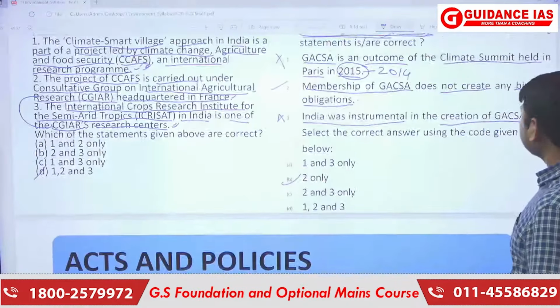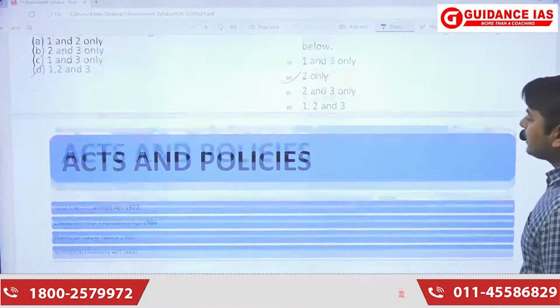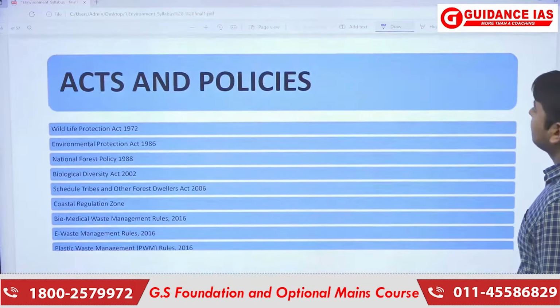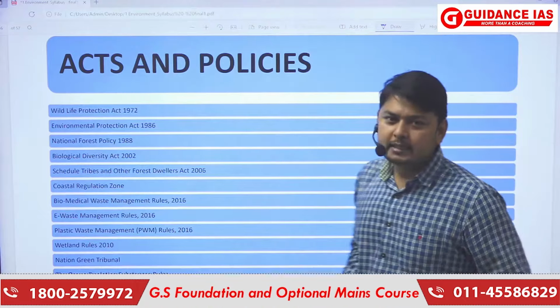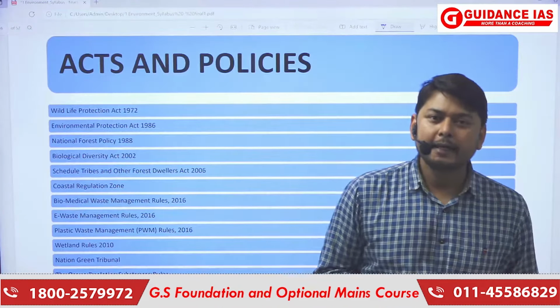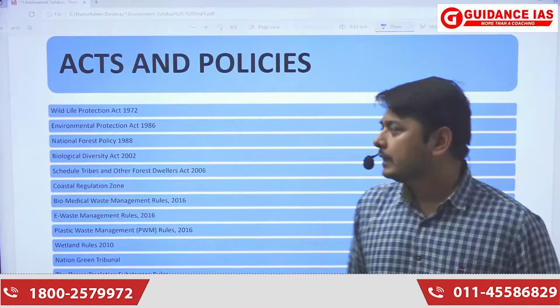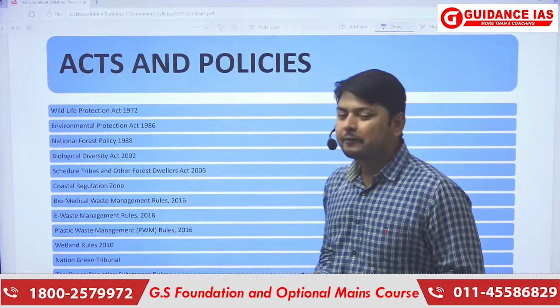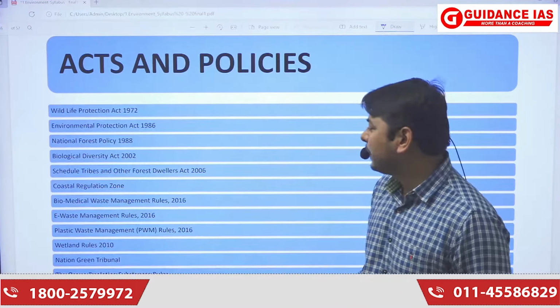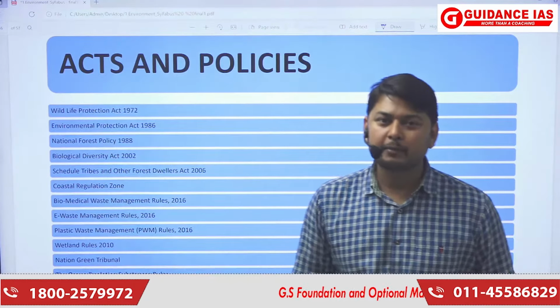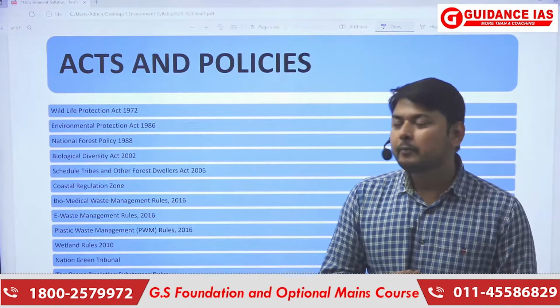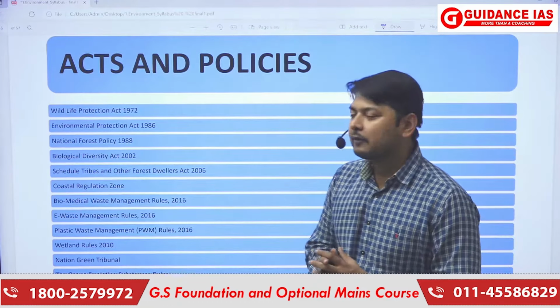Now next we have acts and policies. Here we will be discussing the acts and policies which are related to the Indian scenario. So in the Indian scenario, what are the different acts that have been implemented? What are the different rules? What are the policies we are currently implementing? So we will be seeing them one by one.